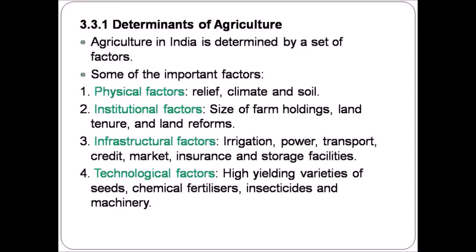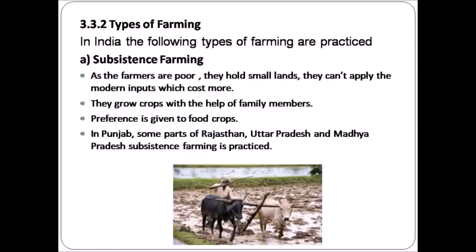And the last is the technological factors. If the farmer uses a high yielding variety of seeds, chemical fertilizers, insecticides and machinery, then the outcome will also be high. So these are some of the important factors which determine the agriculture in India. Types of farming. In India, the following types of farming are practiced.